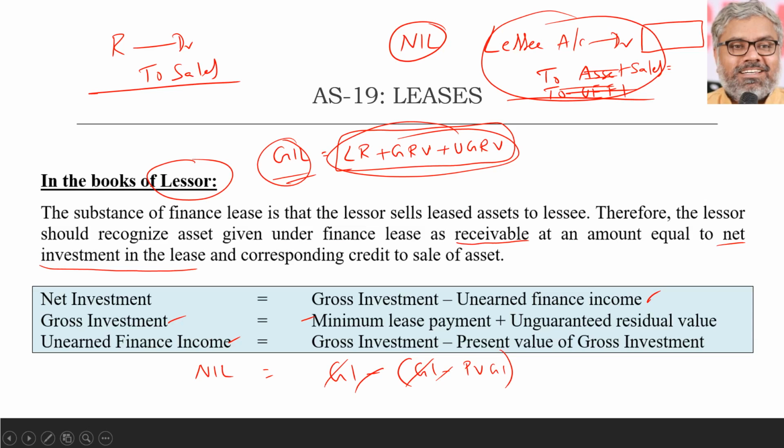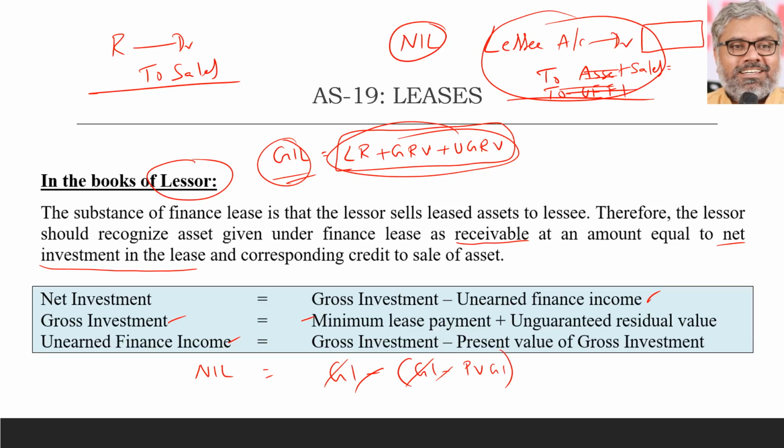Lessor point of view, mostly the question will be computation of unearned finance income. Why is that? Because that will have everything. In case of unearned finance income, if you have to calculate, first definitely you have to calculate gross investment, then we have to also calculate present value of gross investment.